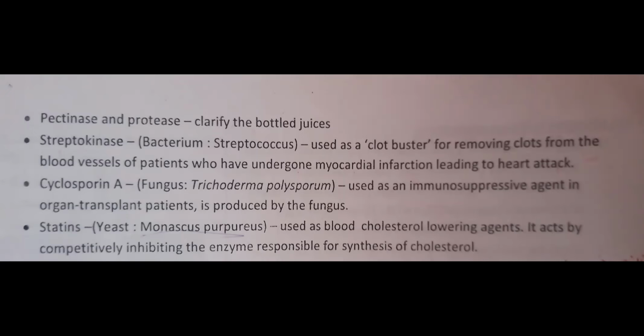So that helps to clarify bottled juices, right?